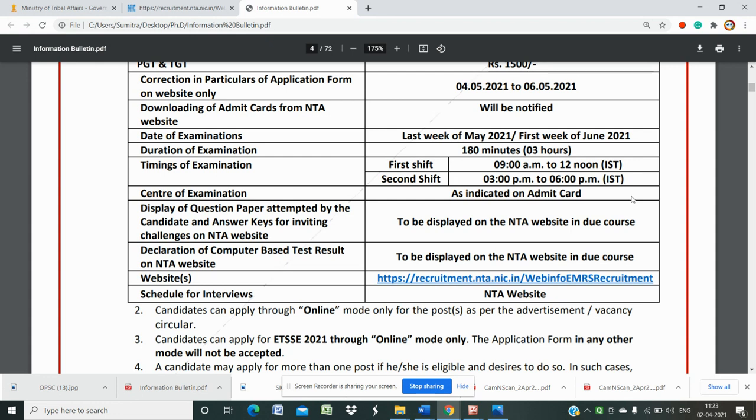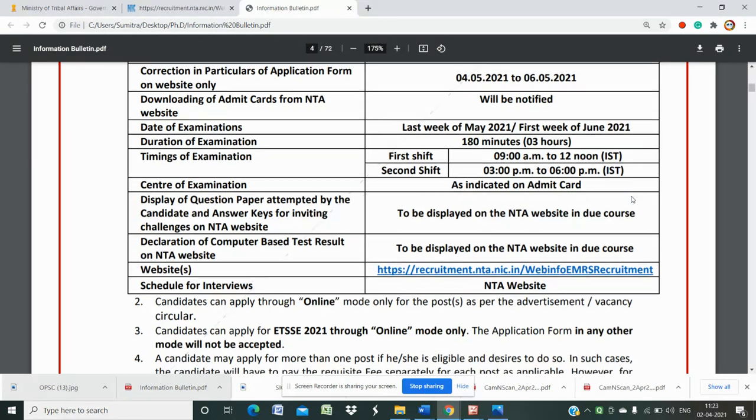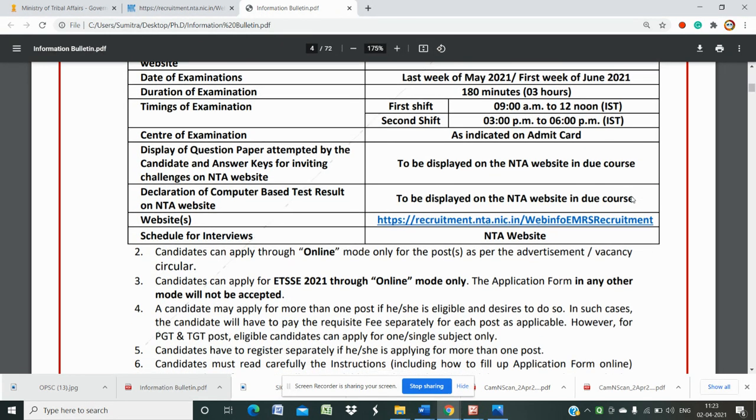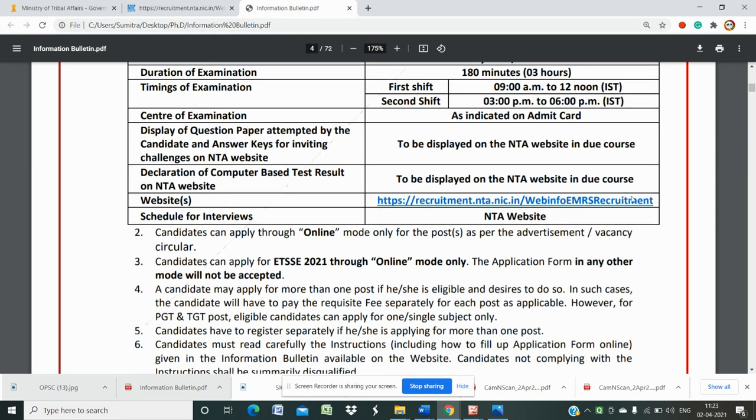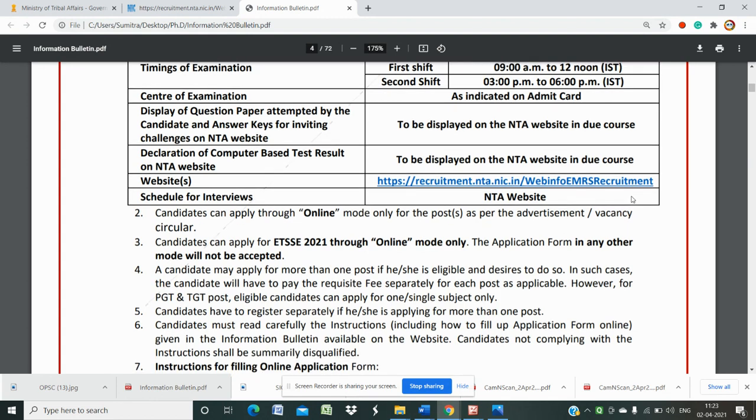Timing of examination: first shift and second shift. The first shift examination is from 9 to 12. If you are sitting for the second shift, then it will be 3 to 6. The center of examination is as indicated on your admit card. If you are opting for your state, it will be according to the state and the city you are applying for your examination center.